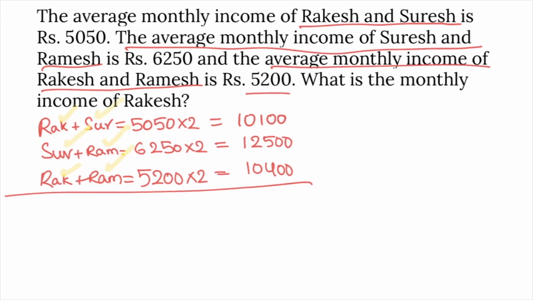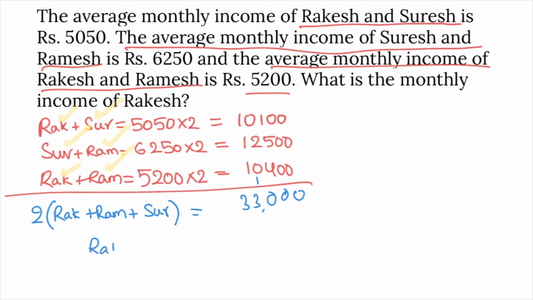So summation, that is 2 times Rakesh plus Ramesh plus Suresh is 10,100 plus 12,500 plus 10,400, that is 33,000. Then sum of salaries of Rakesh and Ramesh and Suresh is half of this, which is 16,500 rupees. So sum of the salaries of Rakesh, Ramesh, Suresh is 16,500, but that is not the requirement.